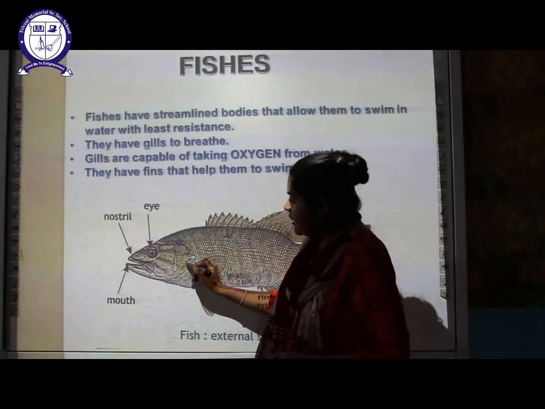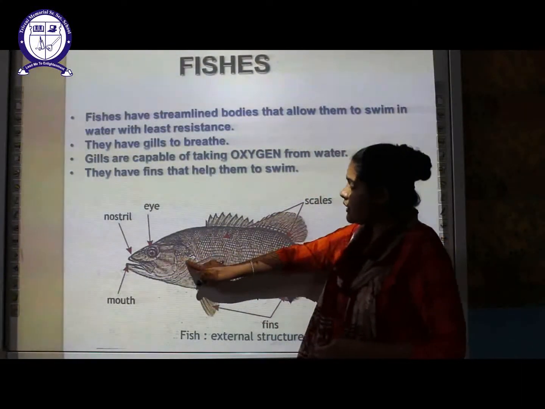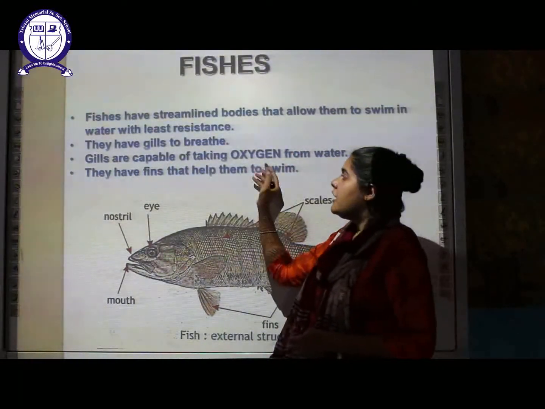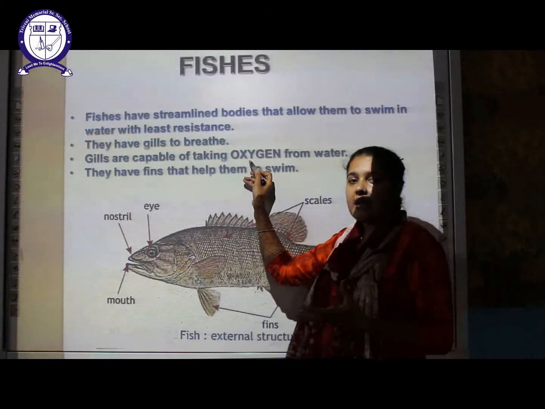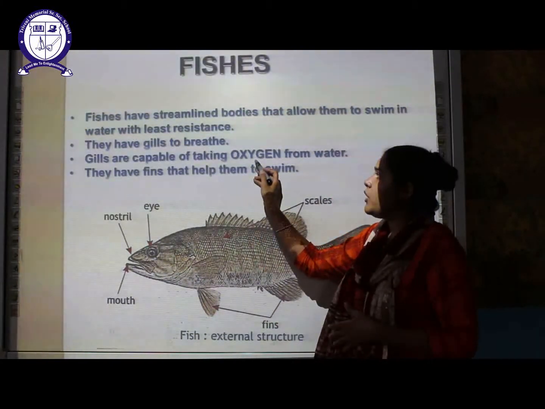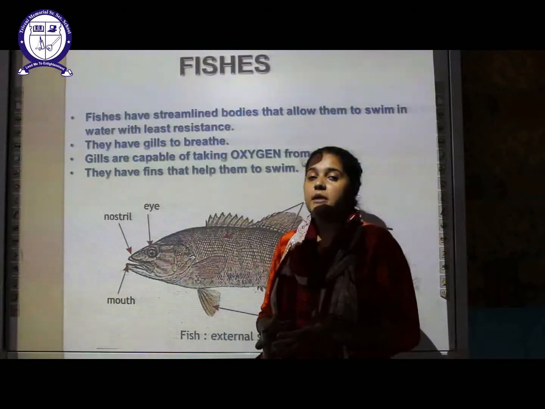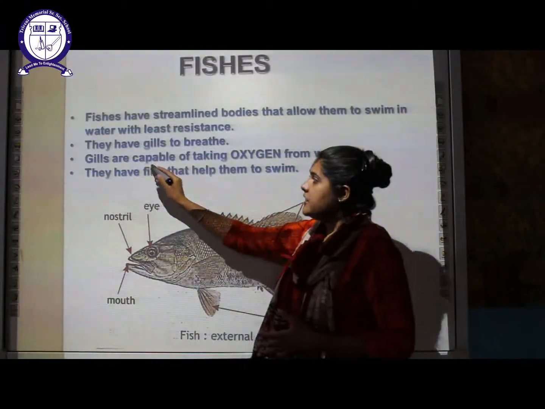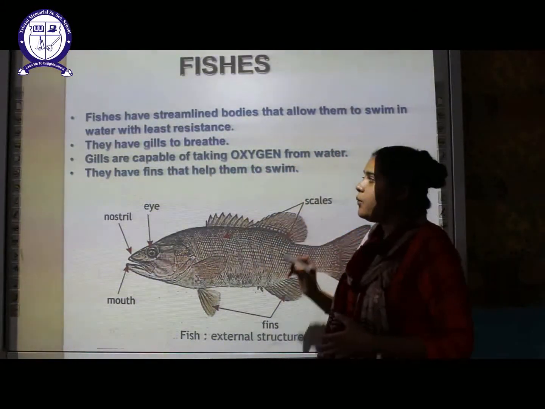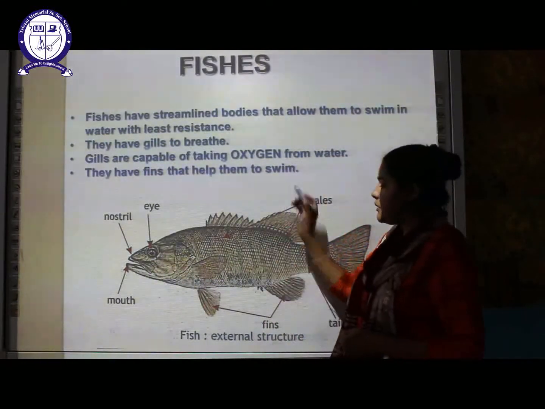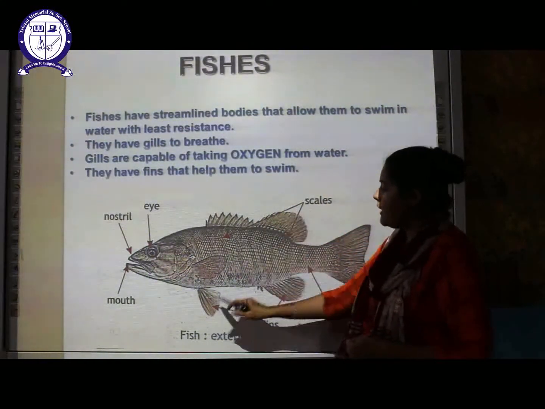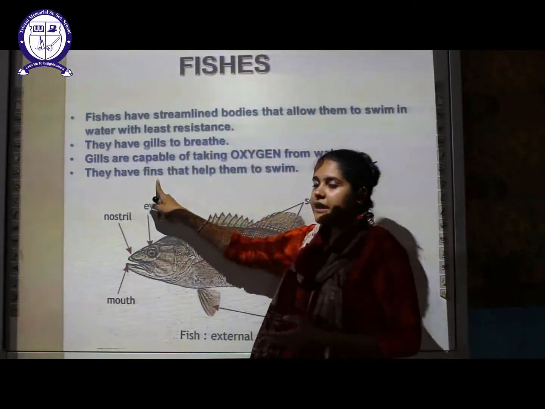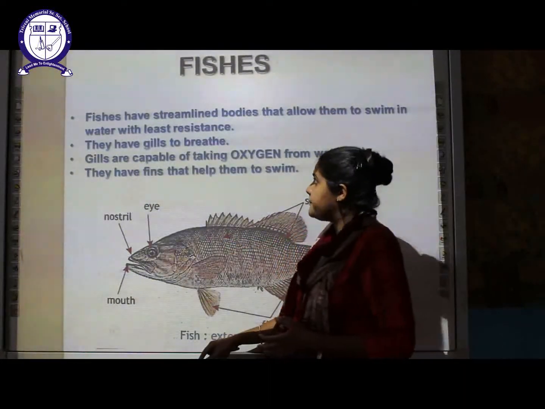Gills are present over here. Gills are capable of taking oxygen from water. In the chapter we have discussed which gas is found dissolved in the water body. It is oxygen that helps these aquatic plants and animals to survive in the water sources. They have gills which are capable of taking oxygen from the water, and they have fins that help them to swim. So they have two features. Firstly, they have a streamlined body, and secondly they have fins which help them to swim in water.